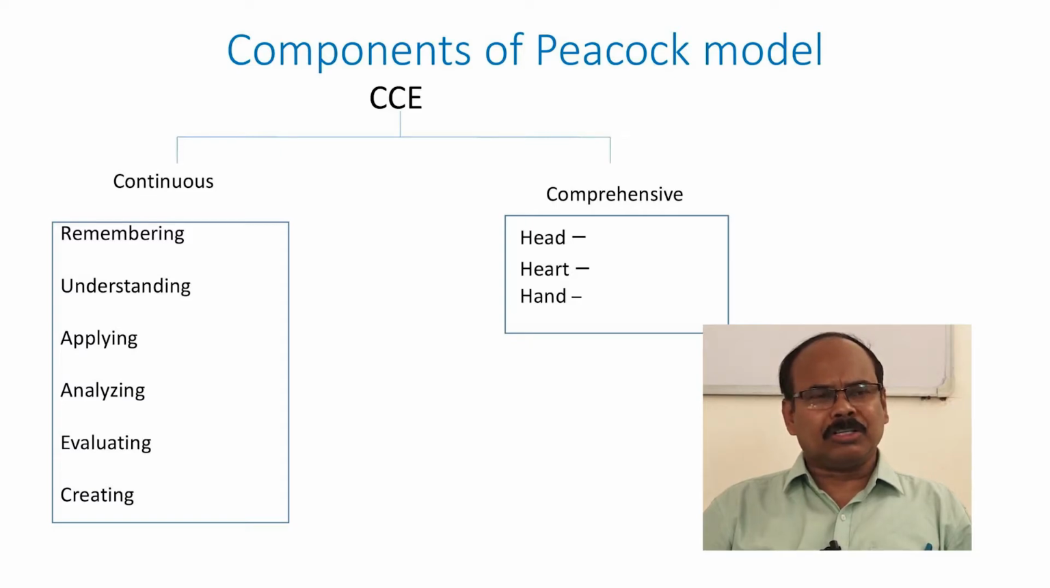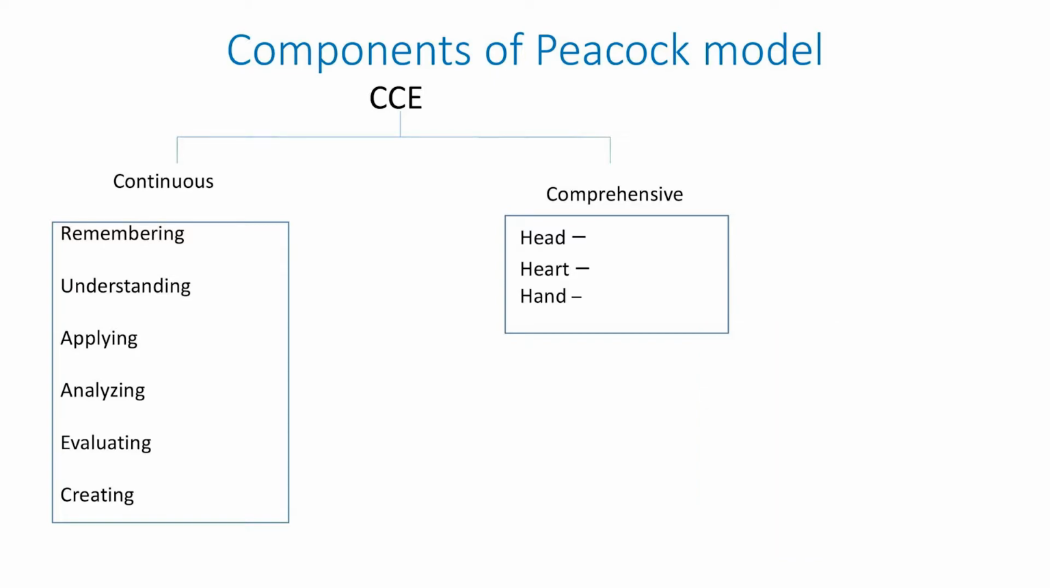In the continuous aspects, there are 6 steps. First step is remembering, second step understanding, third step applying, fourth step analyzing, fifth step evaluating, and sixth step creating. In the comprehensive part, it is related with 3H: head, heart, or hand.